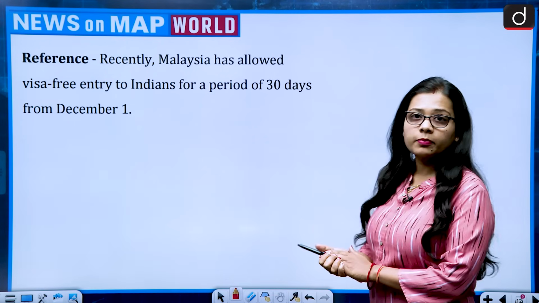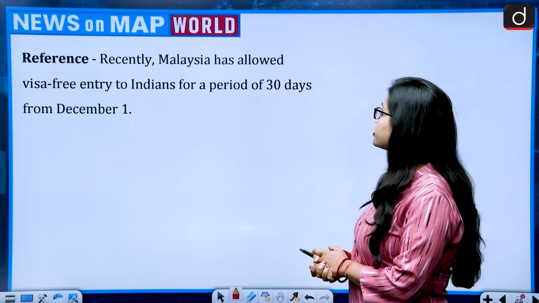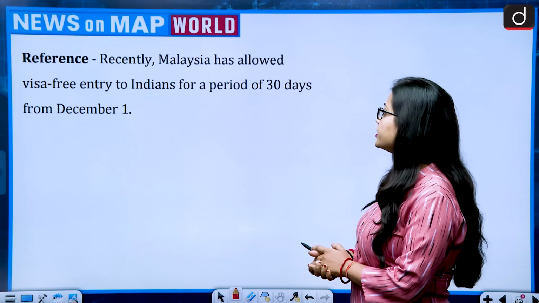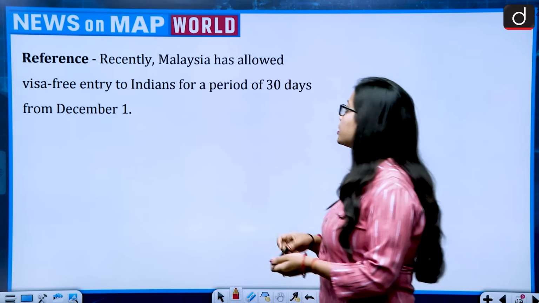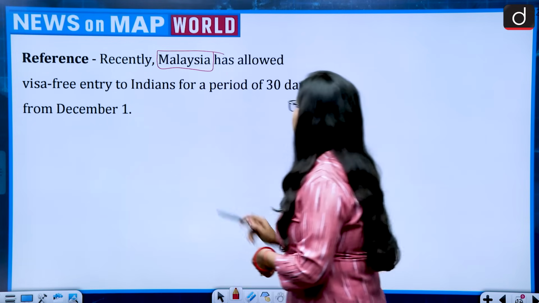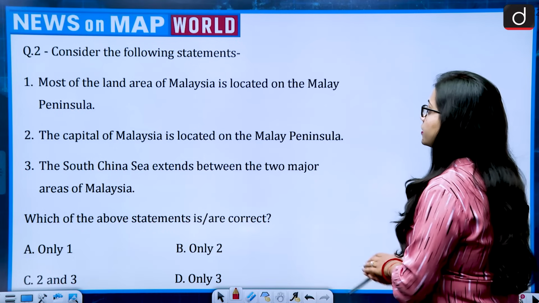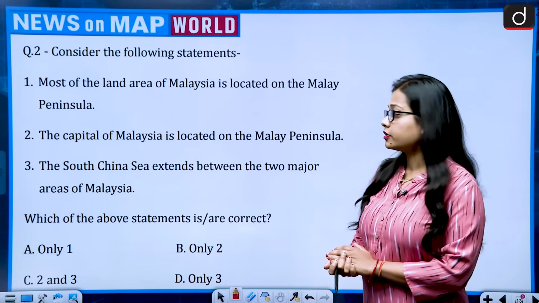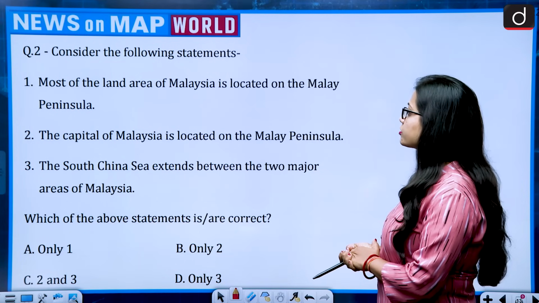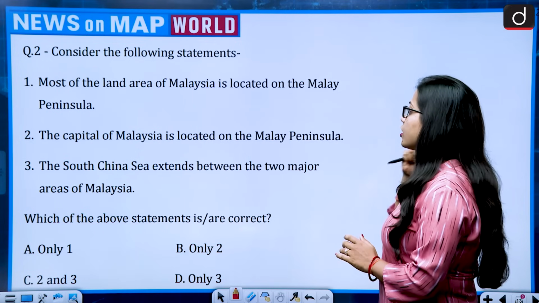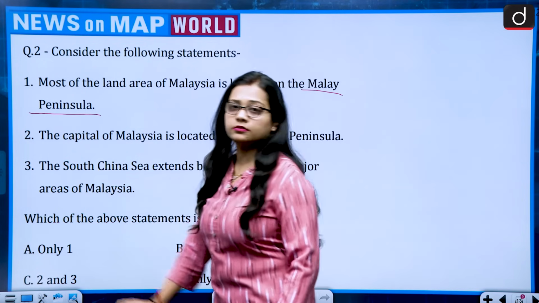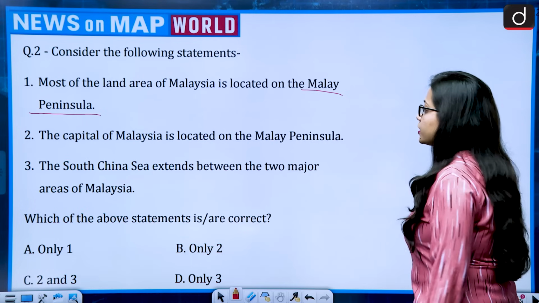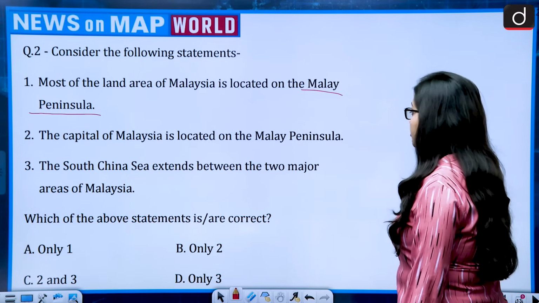The reference talks about recently Malaysia has allowed visa-free entry to Indians for a period of 30 days from 1st of December. Now this brings Malaysia to the news. Consider the following statements. So there are three statements. First statement talks about most of the land area of Malaysia is located on the Malay Peninsula. Then the capital of Malaysia is located on the Malay Peninsula.